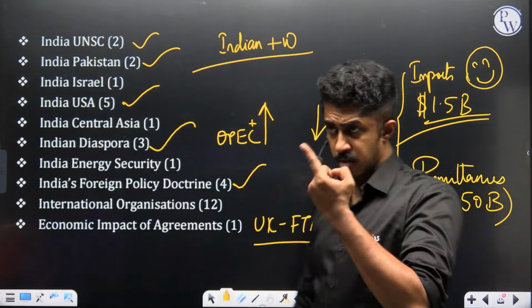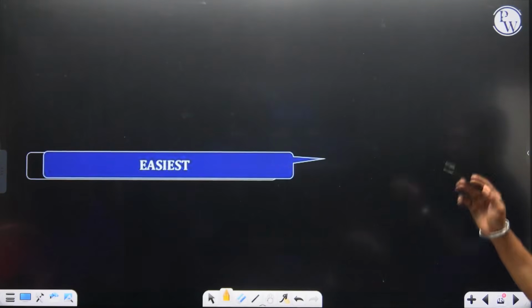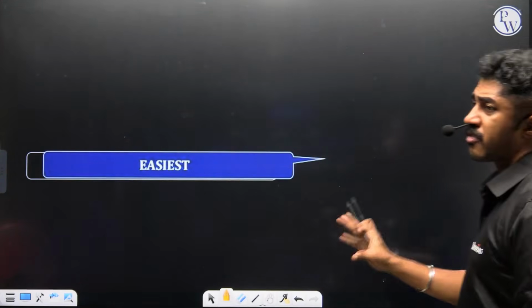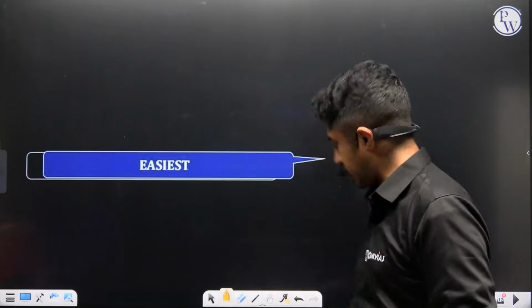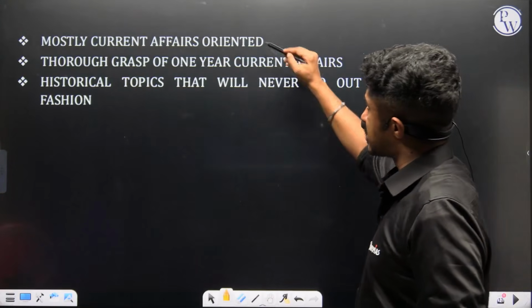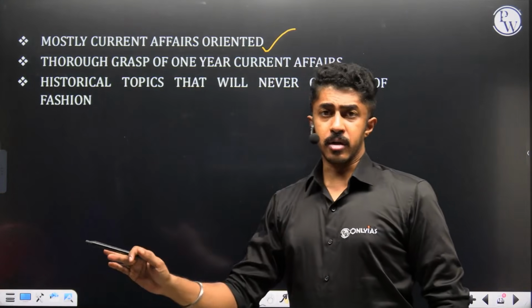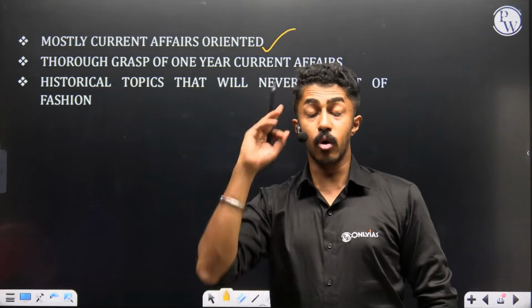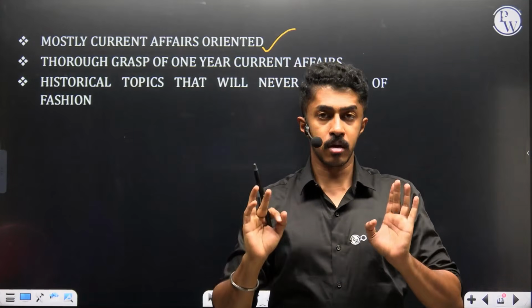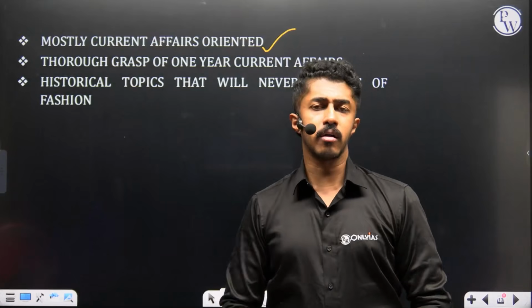Clear, people? Moving on. What is the easiest part of preparing for this paper? It is, first of all, mostly current affairs oriented. As soon as I started discussing a few topics, you also would have felt, yeah, these topics, fine. Even if you are not able to recall or recollect, still it is easy.